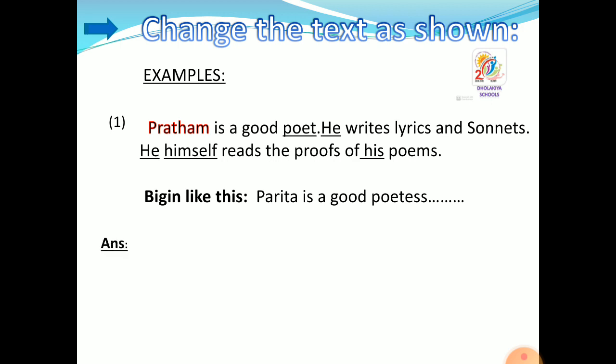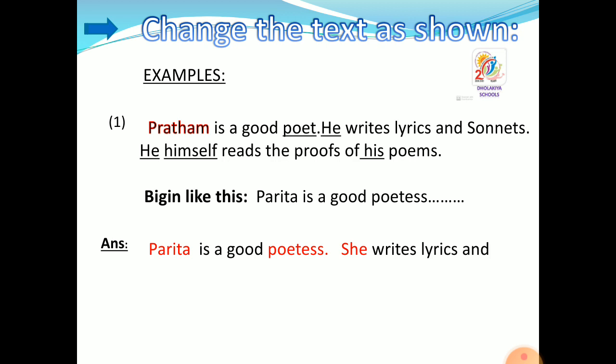I have mentioned its answer. Pratham is a good poet. He writes lyrics and sonnets. He himself reads the proofs of his poems. This paragraph is converted by gender. Parita is a good poetess. Here, Pratham converts into Parita, poet converts into poetess, and he, the pronoun of Pratham, converts into the pronoun of Parita, she.